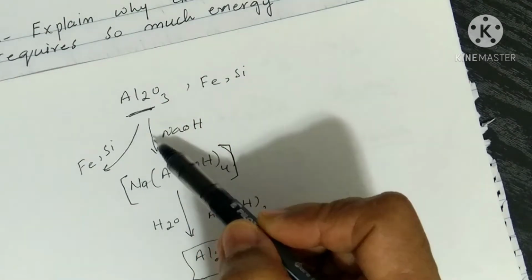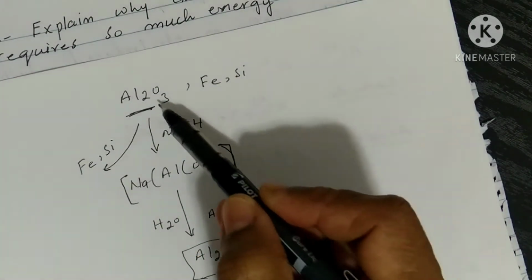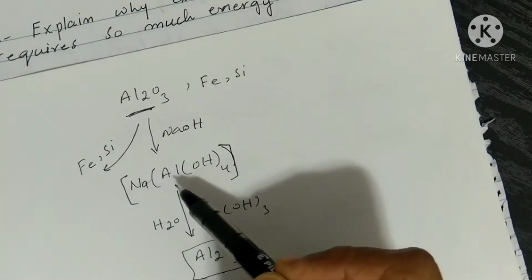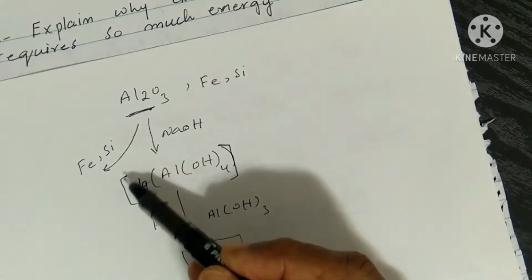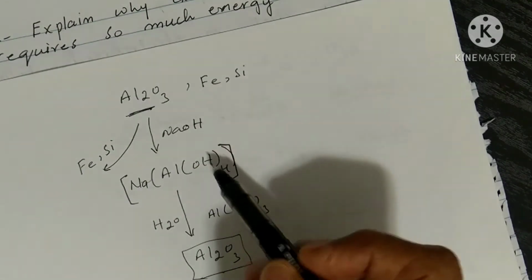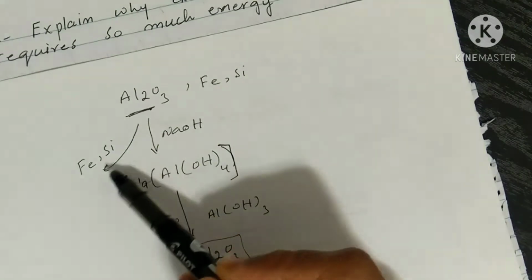For this we will treat it with sodium hydroxide, and when we treat the bauxite ore with sodium hydroxide, the aluminium oxide will convert into the complex compound of aluminium, that is the hydroxide of aluminium, and the other impurities will be separated here.